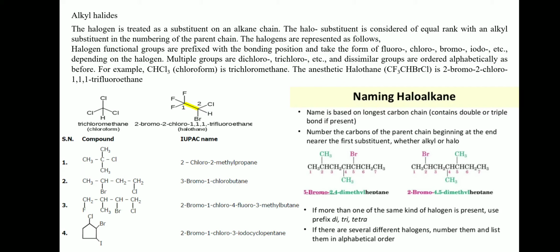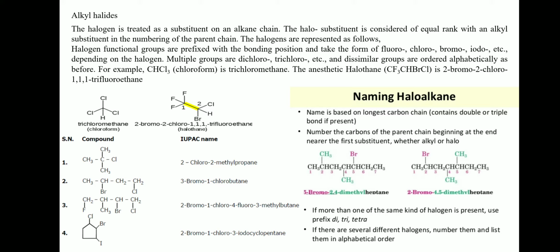Hi, today we are going to see the nomenclature of alkyl halides. Alkyl halides are also known as haloalkanes, in which one of the hydrogen atoms in alkanes is replaced by a halogen atom like fluorine, chlorine, bromine, and iodine. So here alkyl halides are formally derived from alkanes by the exchange of hydrogen for halogen atoms.